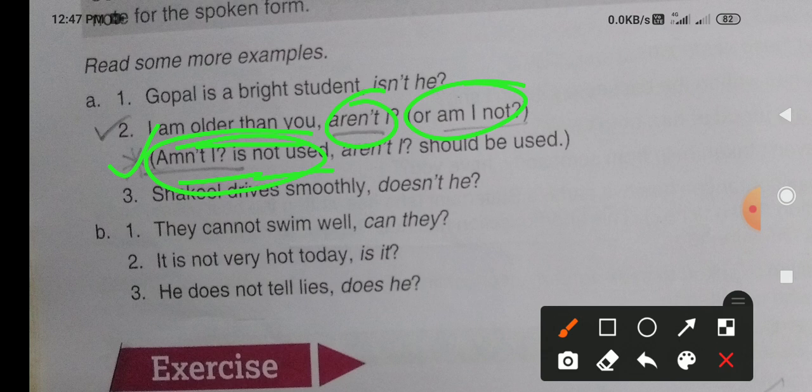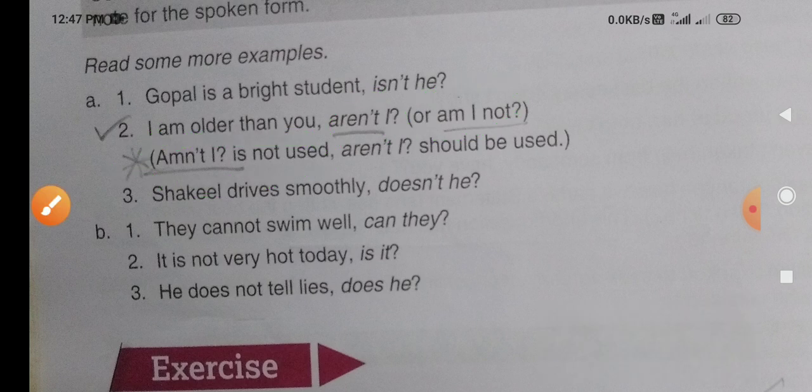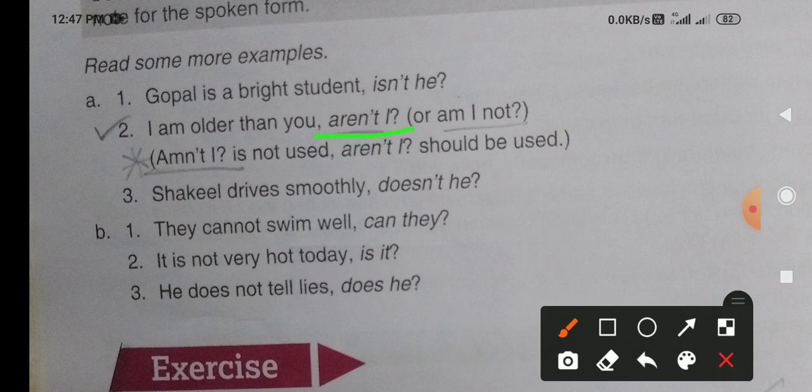So we have to follow the way people speak. So instead of am not I, we use are not I. So that is why it is given there. Are not I should be used. So please try to keep this factual rule in your memory.